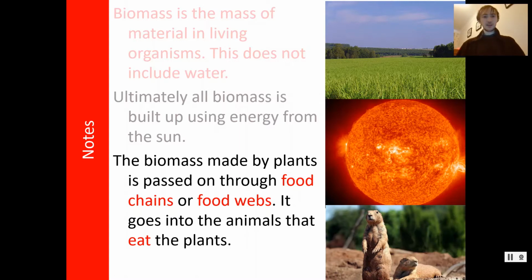Right, you're going to need to get these notes down. These are quite important ones. You have to understand what biomass is. So pause me.